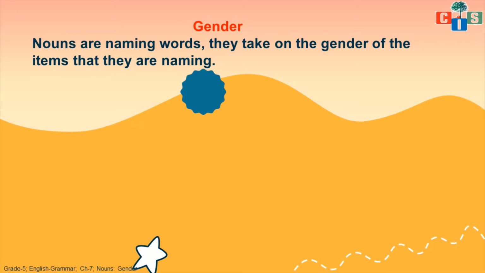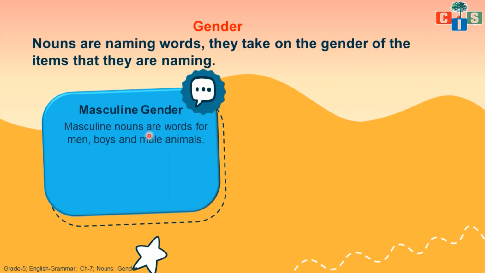Nouns are naming words, that all of you know, because we did nouns and kinds of nouns in previous videos. Nouns take on the gender of the items that they are naming. When we are giving a name to any male human beings or male animals, then we are talking about masculine gender or male gender. So first of all we will see what is masculine gender.